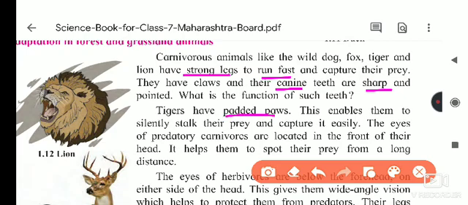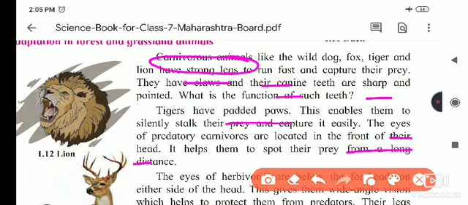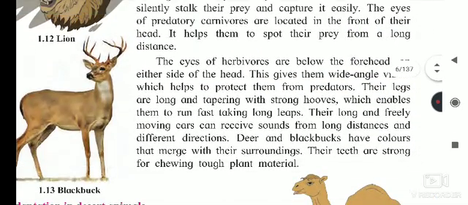Again, they have padded paws, and because of it they cannot make noise at the time of walking. Eyes are in front of the head, and this helps them spot the prey. So these are the adaptations seen in the carnivorous animals. Note this down, all of you, it is very important. After the carnivorous animals, we will see the adaptations in the herbivores.